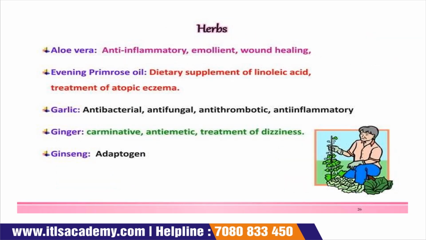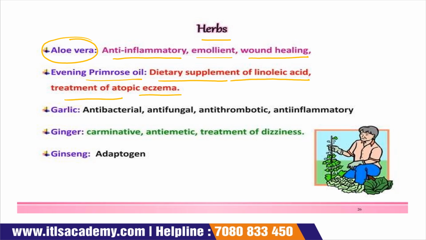Now the next nutraceuticals are herbs, and in herbs the first one is aloe vera. Aloe vera has anti-inflammatory property, emollient and wound healing. Evening primrose oil is used as a dietary supplement of linoleic acid for treatment of atopic eczema. Then garlic is used for antibacterial, antifungal, antithrombotic and anti-inflammatory effect. Ginger is used as a carminative, antiemetic, and ginseng is used as an adaptogen.